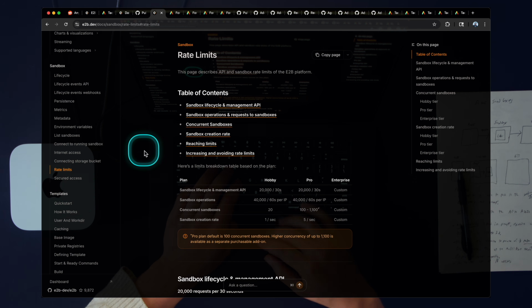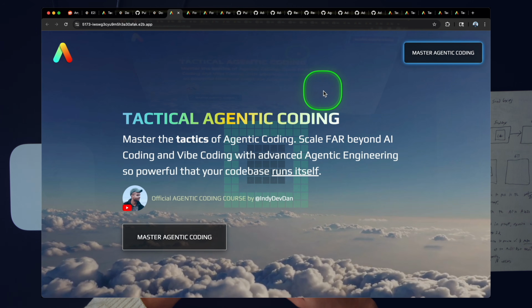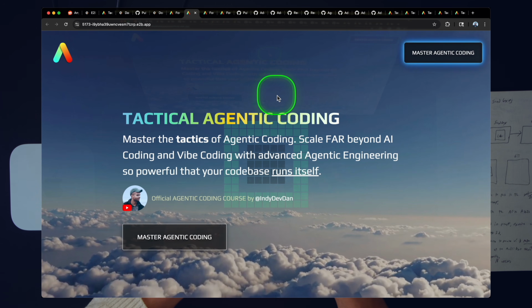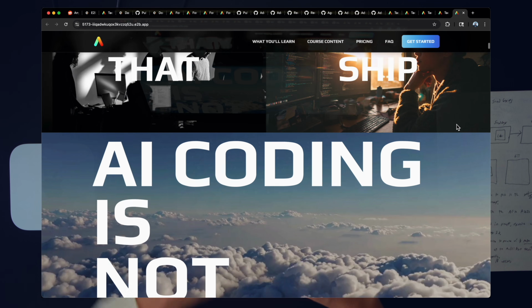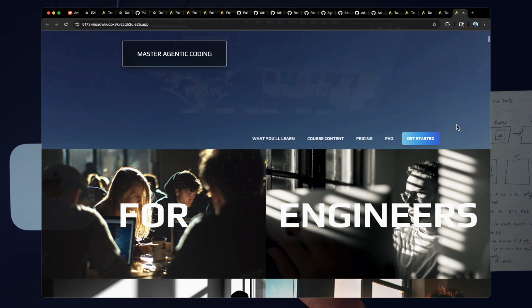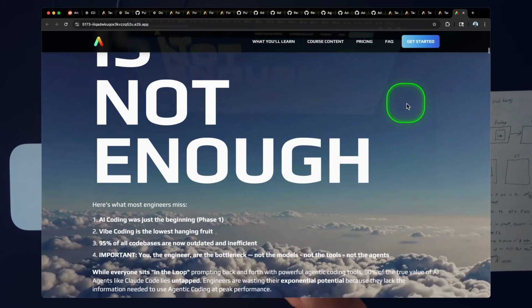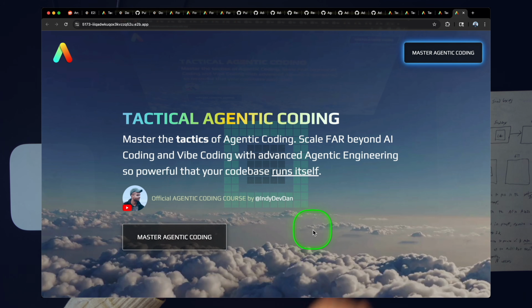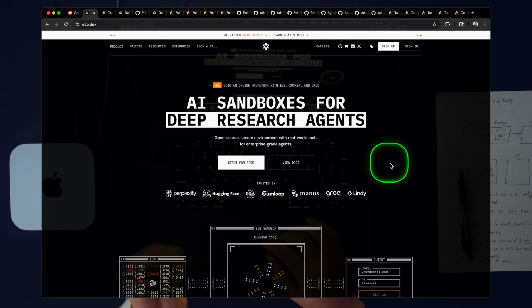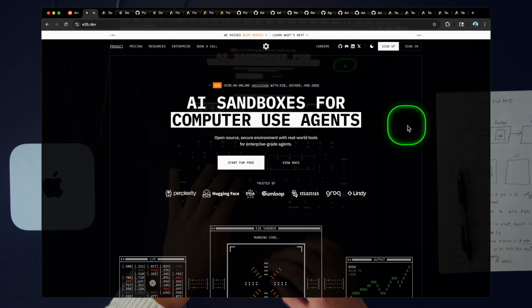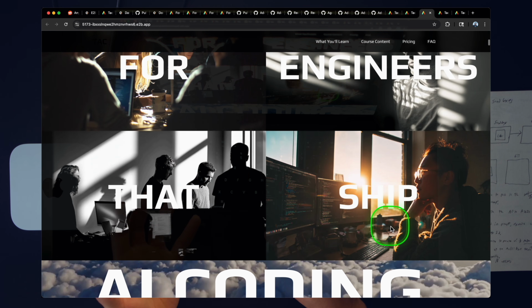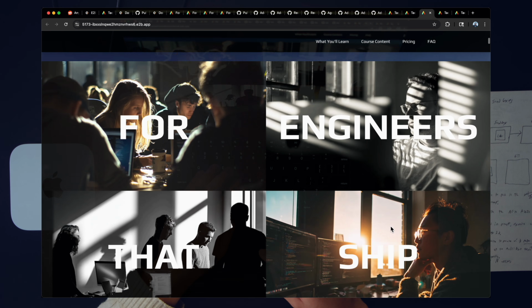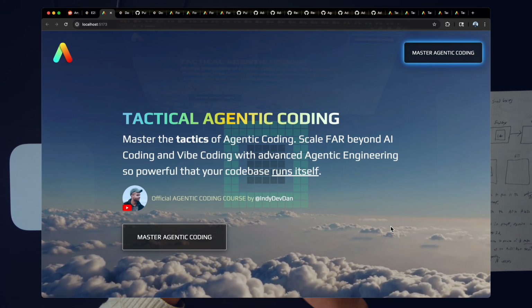I am going to go through this and deploy a couple of these versions on tactical agentic coding and principled AI coding because I do like some of these versions. And I really like this version here. I think this is the best one. I'm going to update this button a little bit to match the theme better. But anyway, this was a simple example of showing off how you can use agent sandboxes. To be completely clear, with UI, this is a little overkill for a problem like this, making some tweaks to a user interface, but still it showcases the point very well.